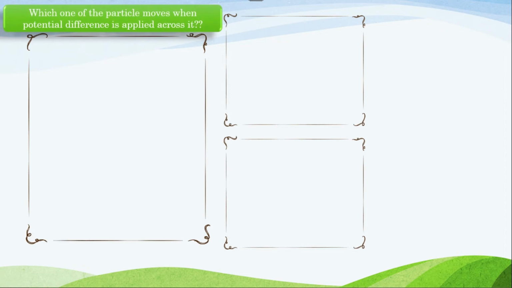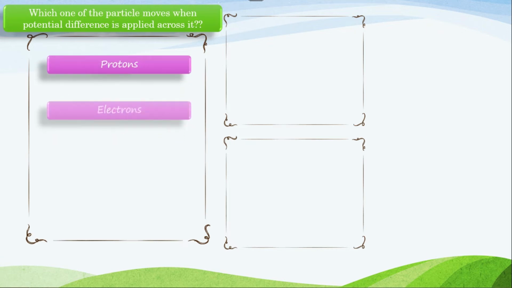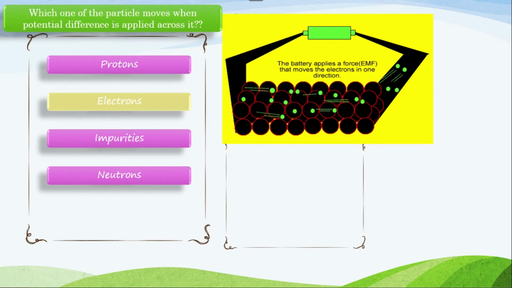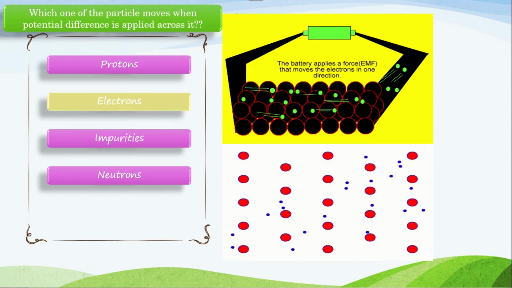Next is, which one of the particles moves when potential difference is applied across it? Is it protons, electrons, impurities, or neutrons? The movement will happen with the electrons. We know as the electrons flow, the charges flow, and the current will be obtained, right? Don't think the electrons have eyes to move; the EMF makes the electrons move from one direction to another.